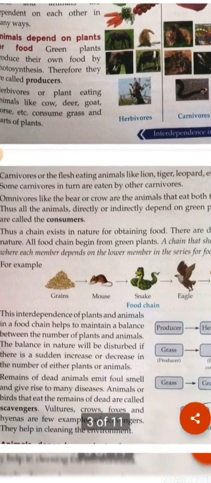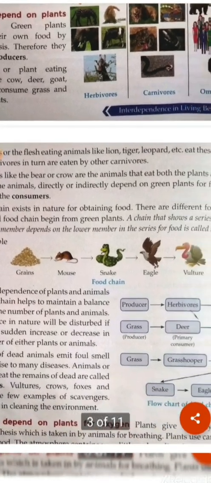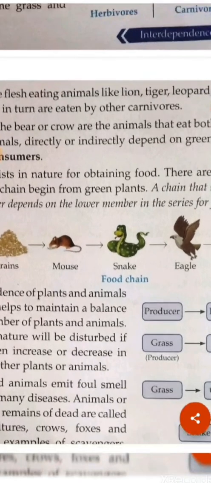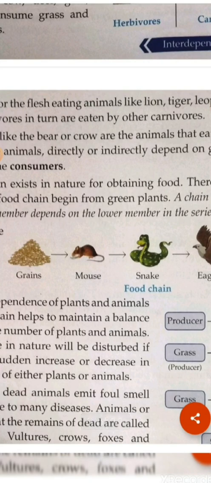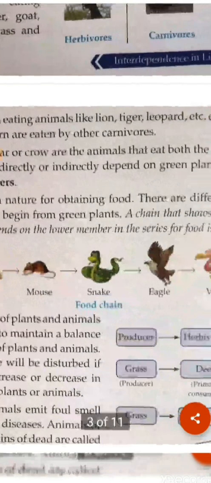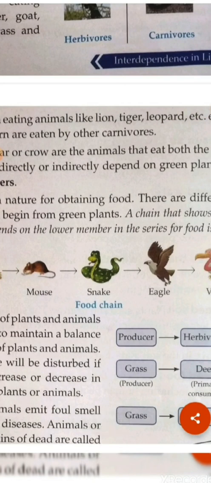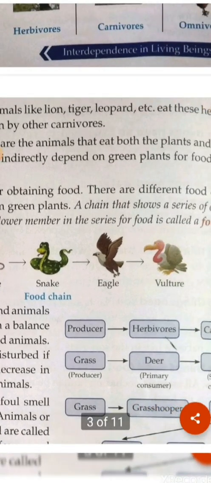So in this food chain you can see the first one is grains. Mouse are dependent on grains. Snakes are dependent on mouse. Eagle is dependent on the snake, and vulture is dependent on the dead bodies of eagle and other animals and birds.